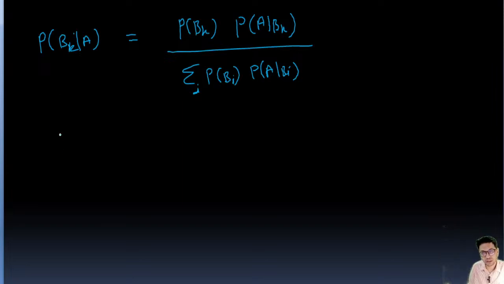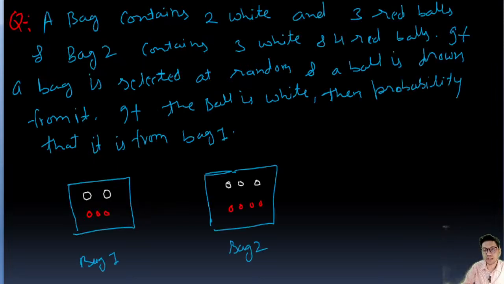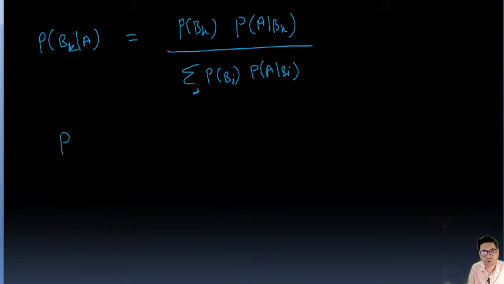So from here, we have to find the probability that the white ball is chosen from bag one, right? This we need to find. If the ball is white, then the probability that it is from bag one. Okay, so we'll find this one.